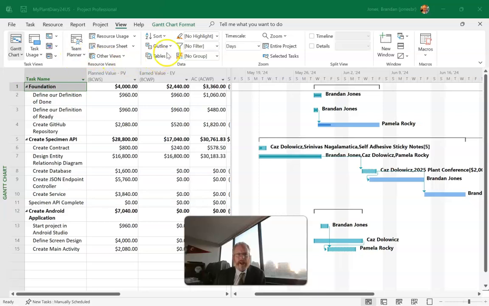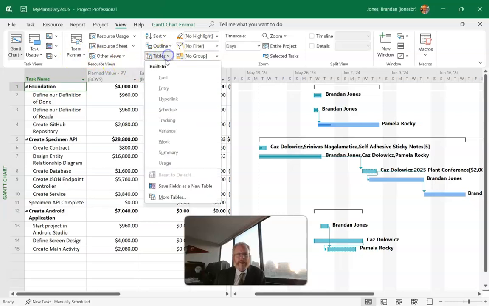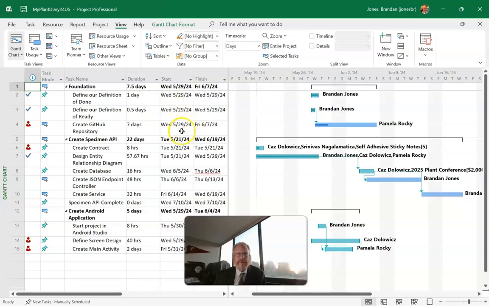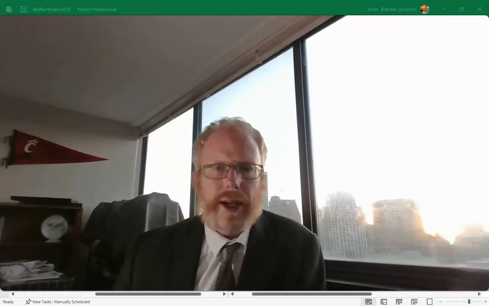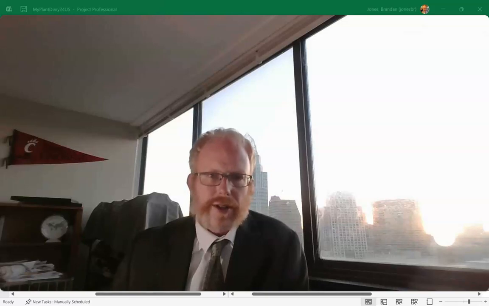Now right now I'm looking at the earned value view, but we can also just look at the default view, which is this entry view, where we have each of our tasks, the duration, the start and finish, and then the predecessor task, so what is required before that's done, and then any resources that we want to put on that. And a resource could be a human resource, a person doing something. It could also be a material that is consumed in our project. So if we're doing a landscaping project, it could be mulch, it could be topsoil, plants, or things like that, things that are consumed. And this will help us estimate the cost.